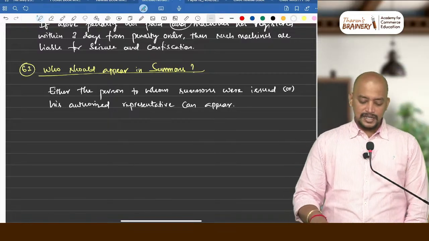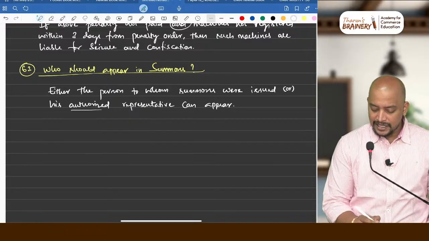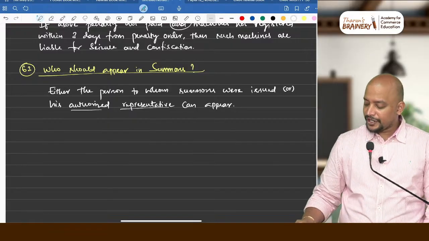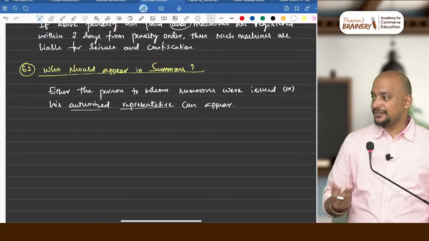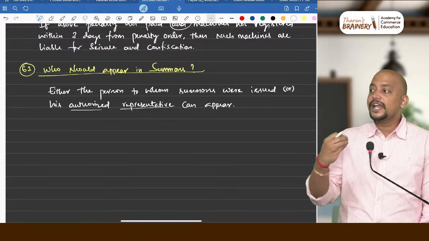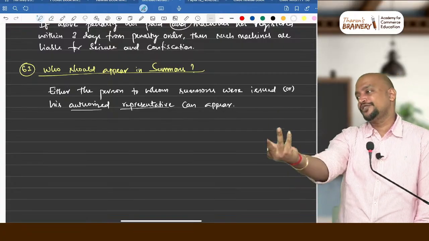Of course, the moment I say authorized representative, without power of attorney there is no authorized representative. The moment I say authorized, how can I give authorization? Through power of attorney only I can give authorization.